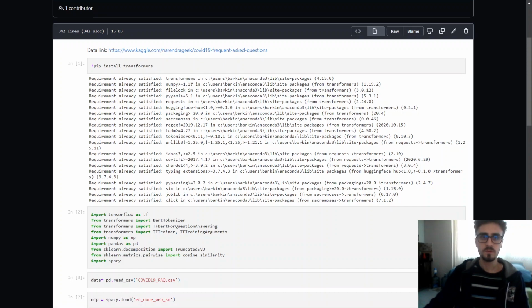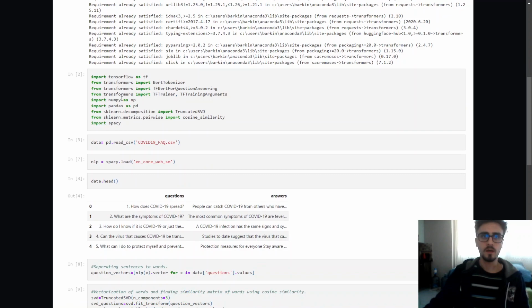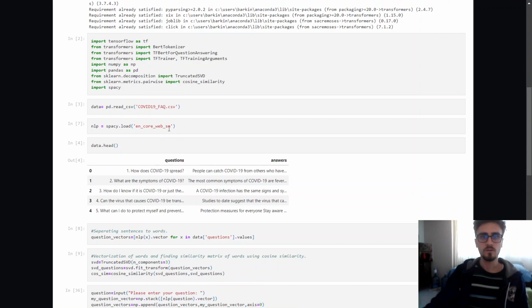Pip install transformers. We are downloading transformers. I use TensorFlow, BERT tokenizer, TF-BERT for question answering, TF trainer, TF training arguments, and they are all coming from transformers. I used NumPy, Pandas, a truncated SVD for word vectorization, and cosine similarity for finding similarity between these vectors, and spaCy for vectorization operations. Here I downloaded my data, and I used a small model from spaCy.